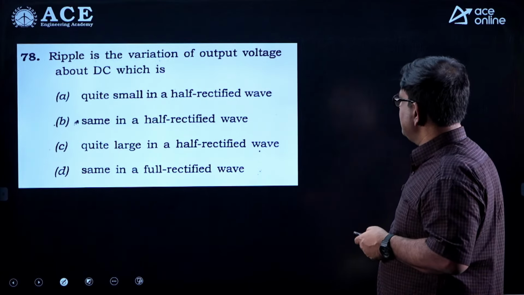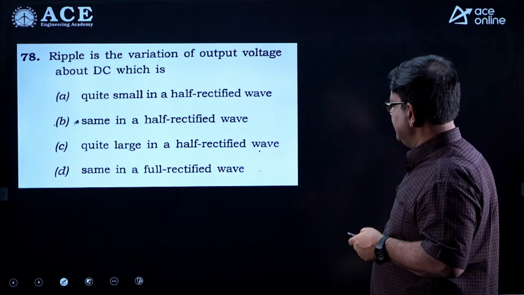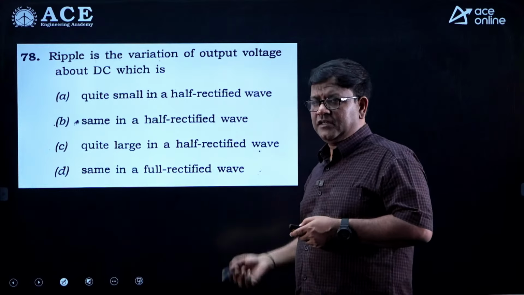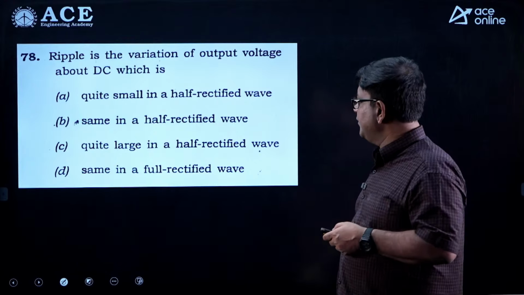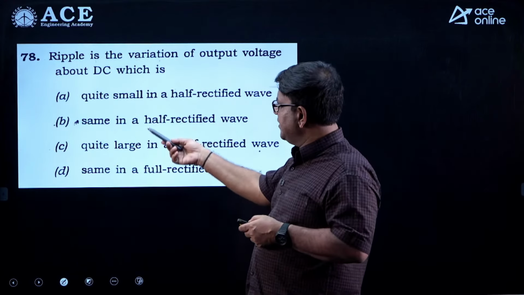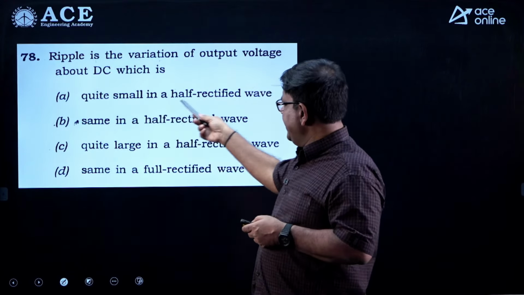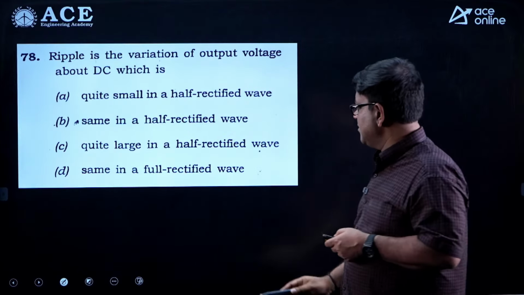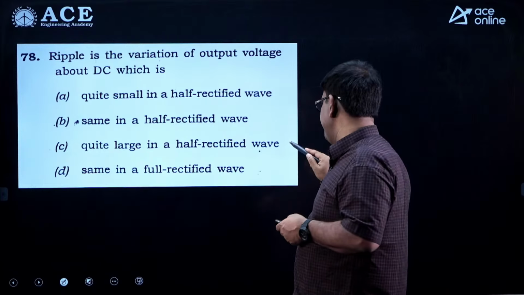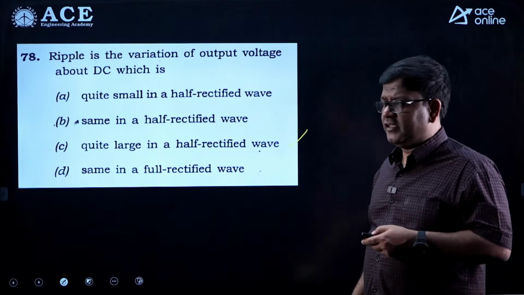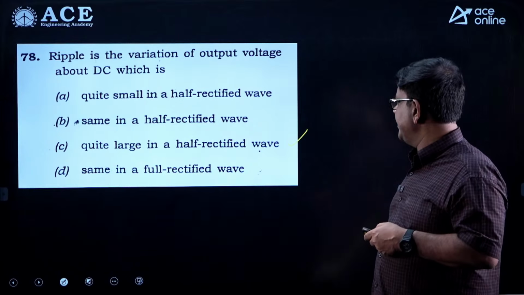Ripple is the variation of output voltage above DC. So we all know that the ripple is more in a half wave rectifier as compared with full wave. Something like that is given in the options. Let's go through. Quite small in a half wave rectifier, that is wrong. Quite large in a half wave rectifier. So, the ripple is generally large in a half wave rectified wave.